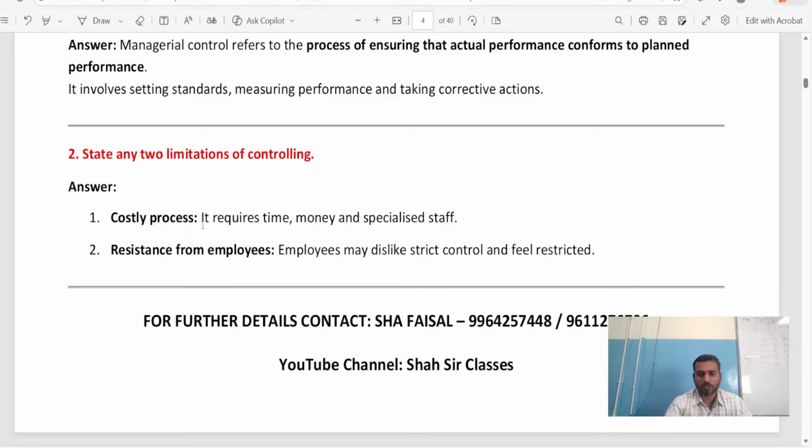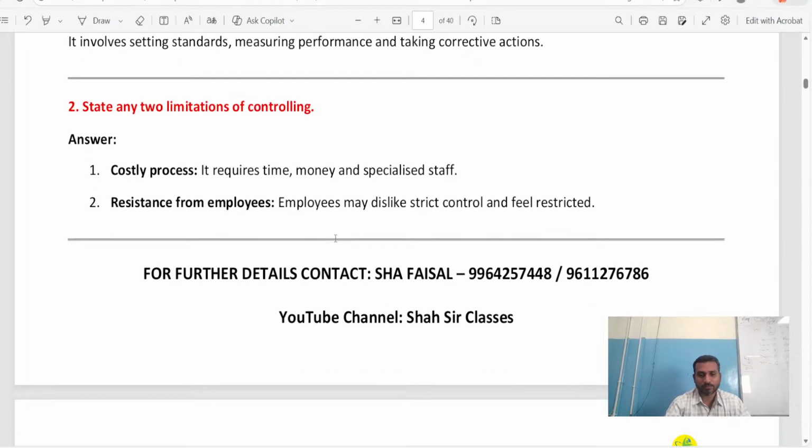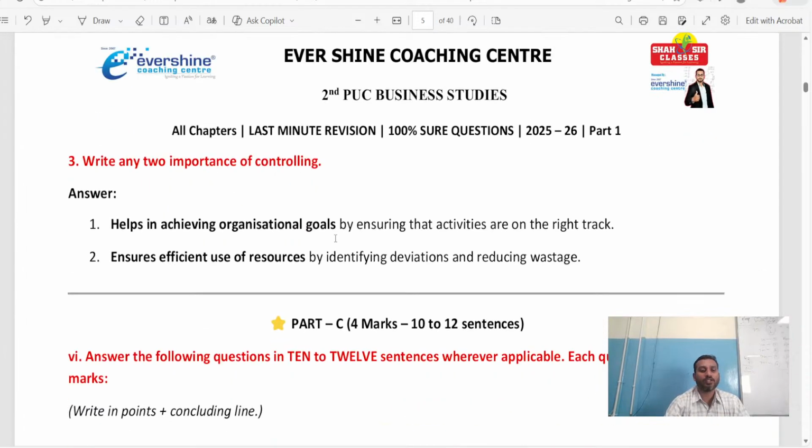It's a costly process. Just now I told you why it is costly: because it requires time, money, and specialized staff. And resistance from employees, because however you are controlling, some may like it and some may dislike it, because we cannot understand the attitude of every employee. Someone may like the way you are behaving, someone may not like the way you behave with them. So this is resistance from employees. These are the limitations of controlling. Now come back to the next question.